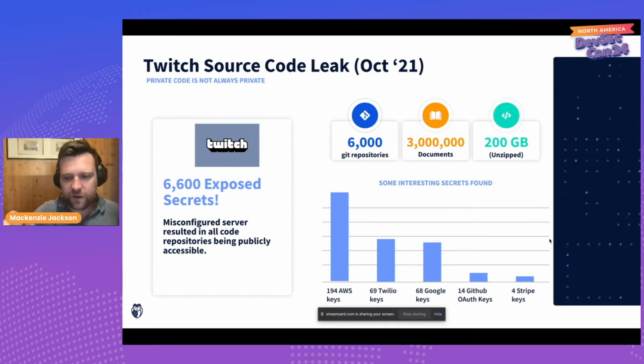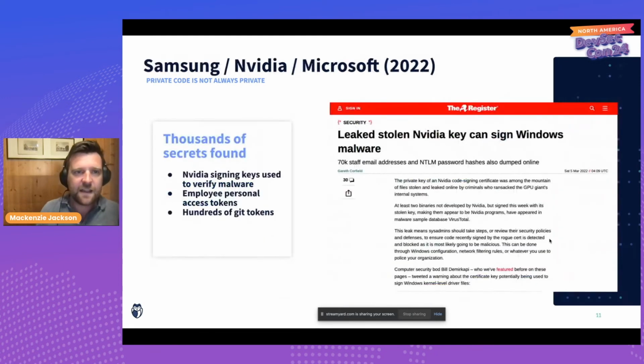So it could have been a whole bunch worse. Now, another example is that of Samsung, Nvidia, and Microsoft. This year, a lot of source code from these companies, again, great companies, was involuntarily open sourced. And again, we were able to scan these and found huge amounts of secrets inside of them.